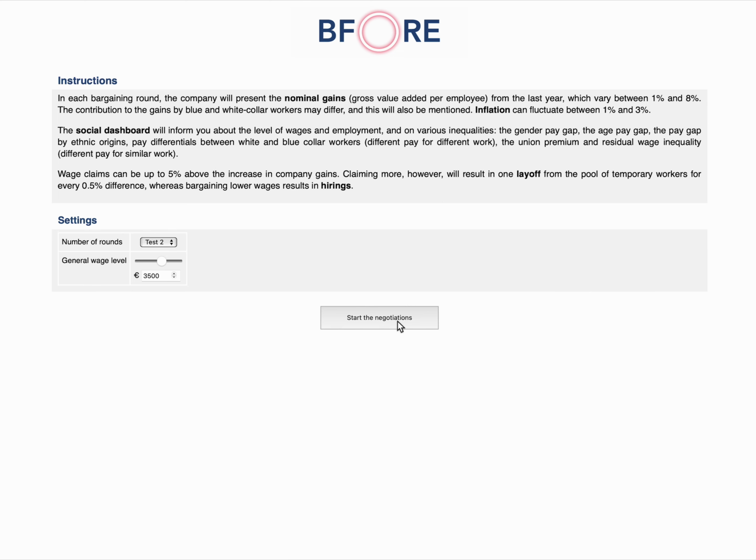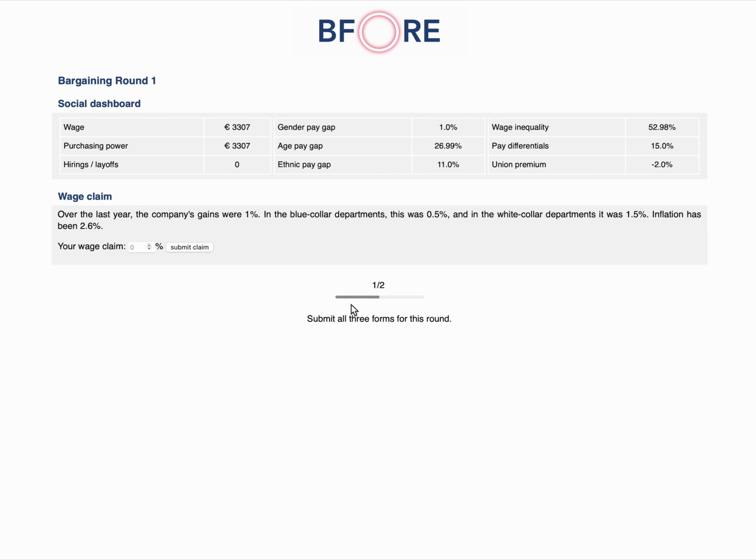Let's start the negotiations. In every round, we will see a social dashboard. This is the situation of the workers in my company. The wage level, the average nominal wage and bonus, is 3,307 euros. Purchasing power is the same as inflation hasn't taken its toll yet. Hirings and layoffs at the start stand at 0. The gender pay gap is just 1%, the age pay gap is 27%, the ethnic pay gap is 11%, wage inequality is 53%, pay differentials are 15%, and union premium is minus 2%.